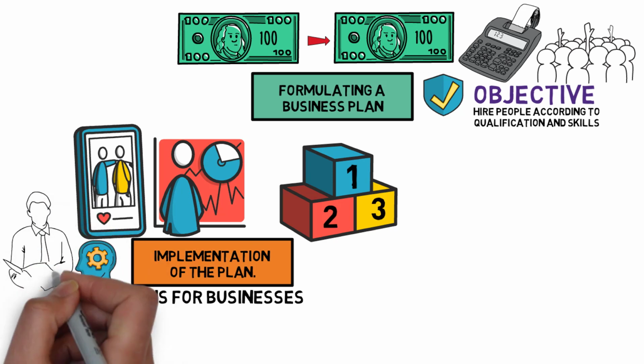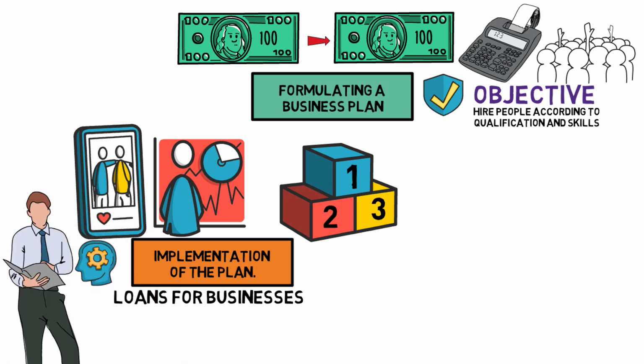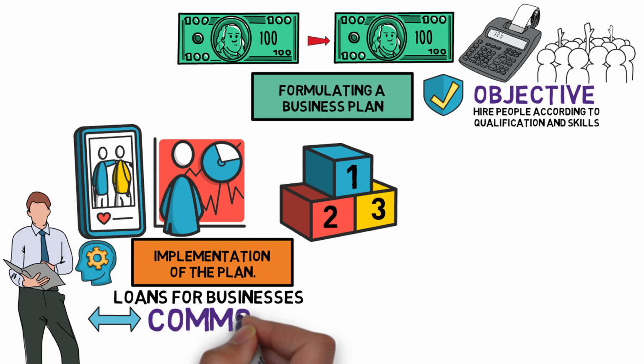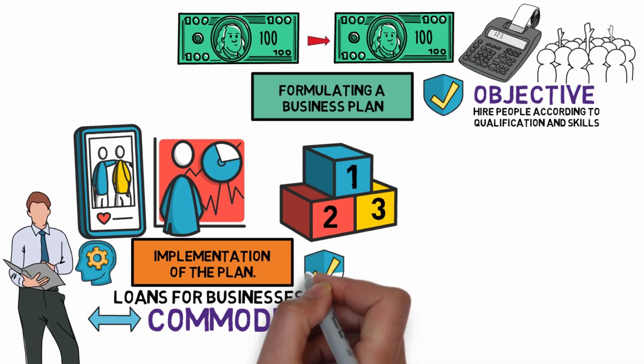After the principal amount is obtained, the hiring of manpower is done. This is followed by purchasing of all commodities needed for the business to start. The small business startup can now function fully.